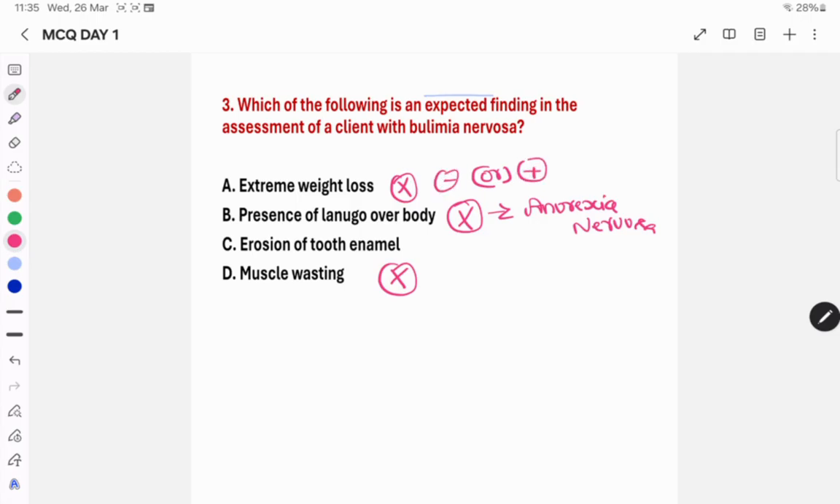So the right answer in this particular question number 3 is erosion of tooth enamel, due to the repeated purging behavior. So this is about question number 3.